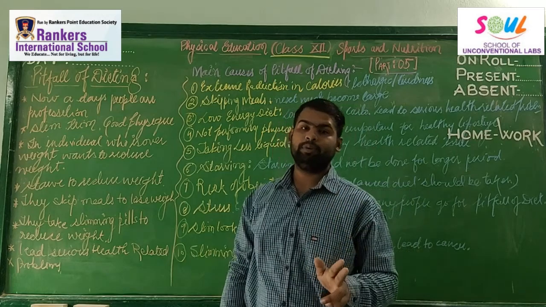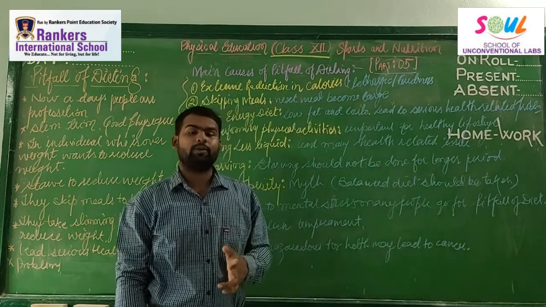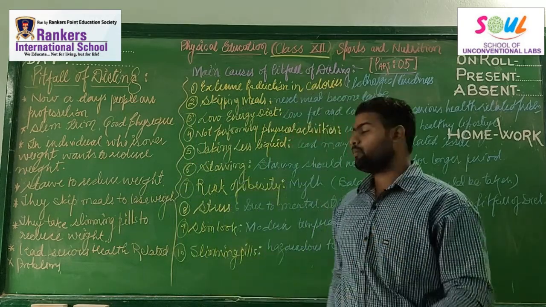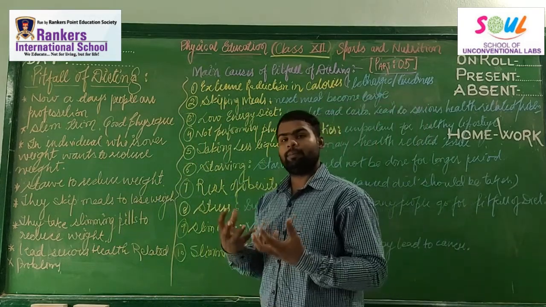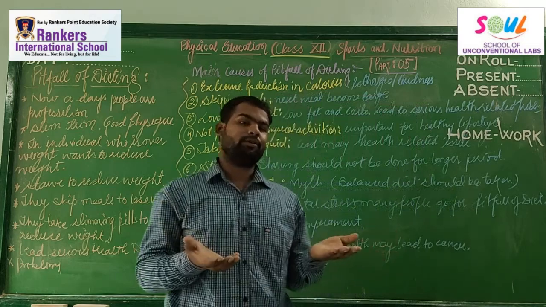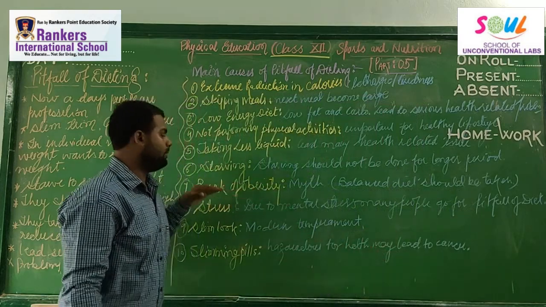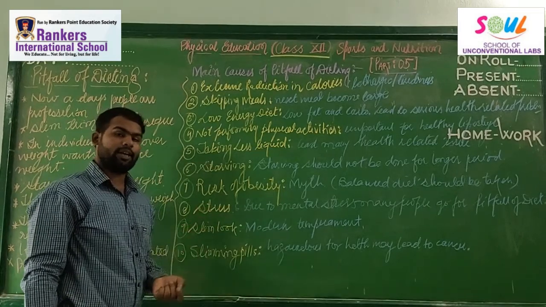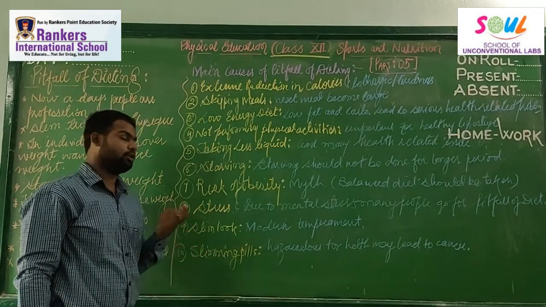These are the macronutrients. And when I'm talking about micronutrients, that is our vitamins and minerals. So whenever there is an equal proportion of macro as well as micronutrients in our diet, there is no risk of obesity. One should know the exact proportion of the nutrition in the diet.